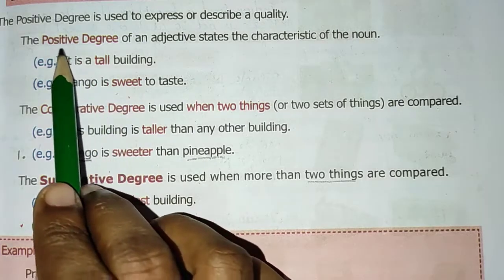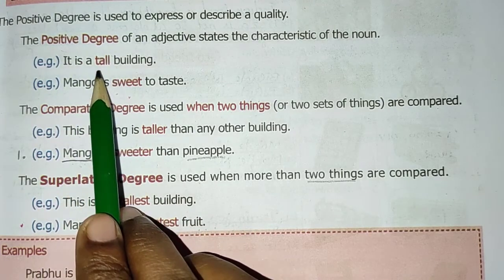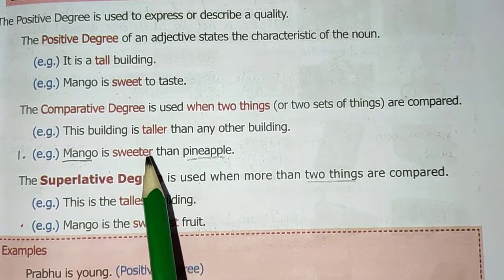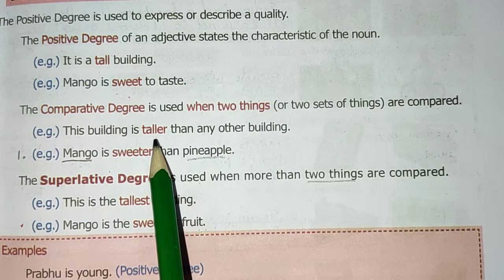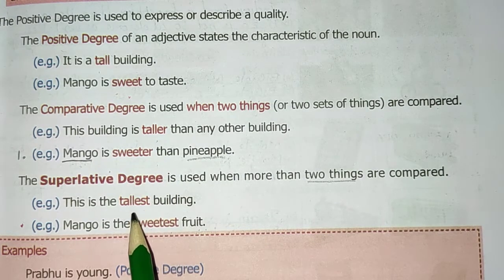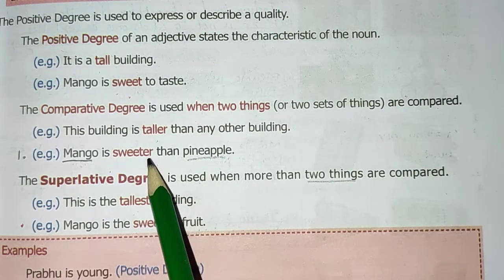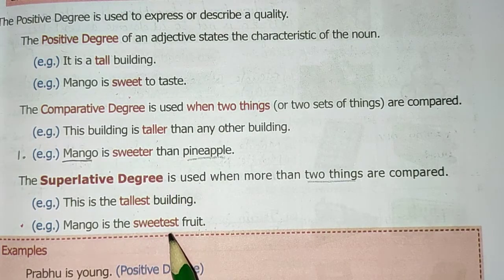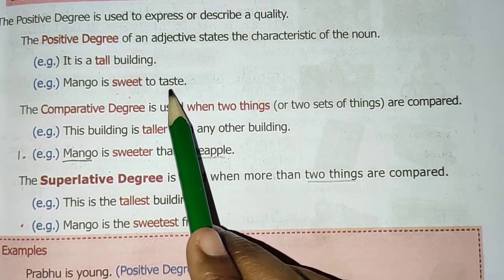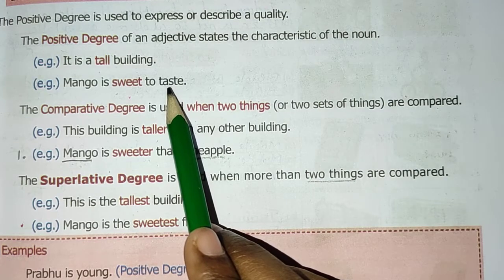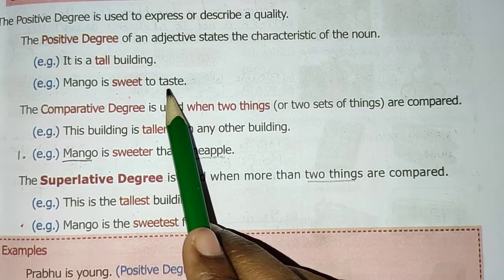Okay. Here positive degree means we use tall. Comparative degree, taller. Superlative degree, tallest. Sweet, sweeter, sweetest. So if it is a statement, just a statement without comparing, we use the adjective as it is.